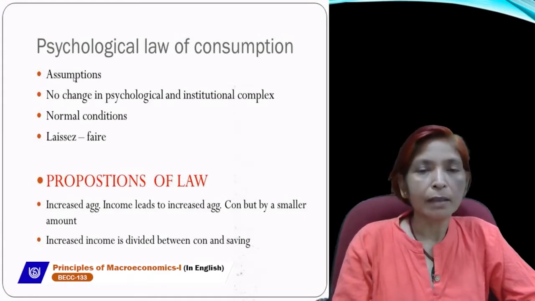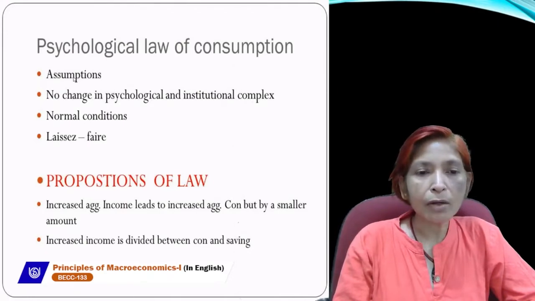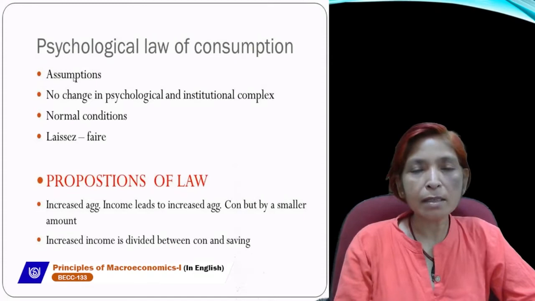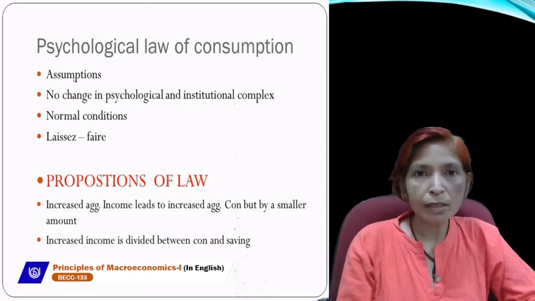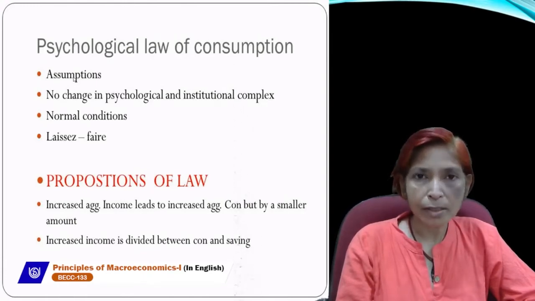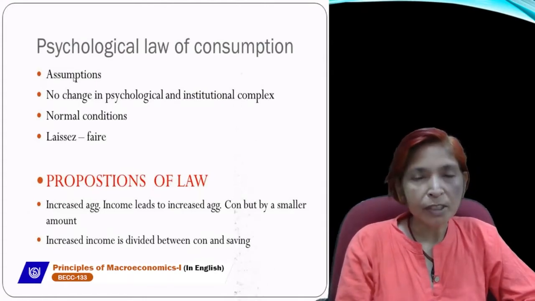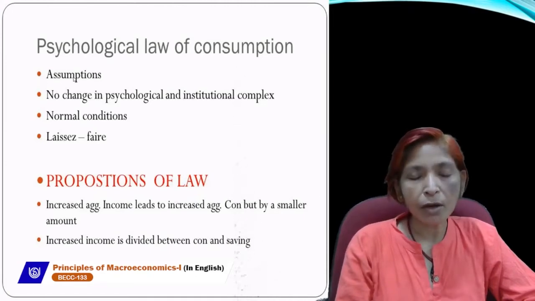And these three assumptions are: first, there should be no change in psychological and institutional factors. It means consumption mainly depends upon the level of income, not on other factors like taste and preferences, size of population, rate of interest, government taxation policy, and monetary policy. These all factors should remain constant. Then consumption depends upon only the level of income. Second, in the economy, normal conditions should exist, not abnormal conditions.